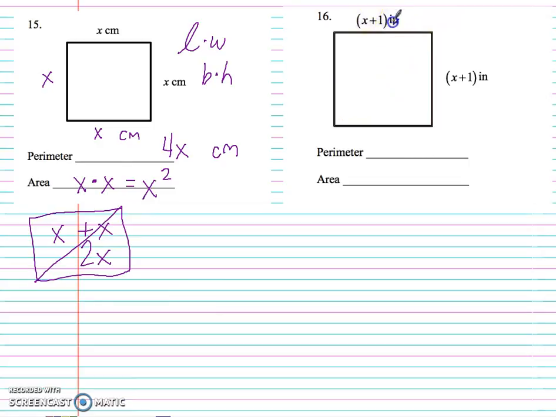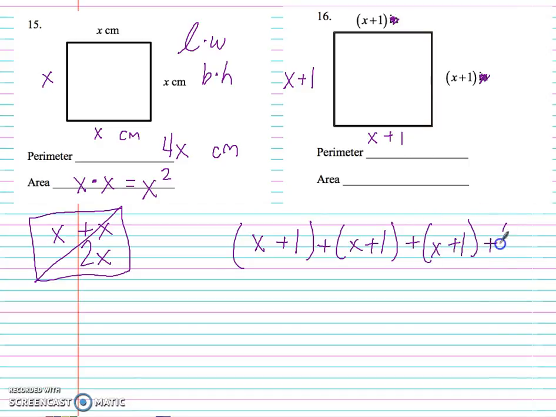And again, we can erase the inch if that's going to confuse us a little bit. So we know we're dealing with x plus 1 and x plus 1. So again, if it's a square, all of the sides are the same. So I know this has to be x plus 1 as well. And I know this has to be x plus 1. So let's actually write this one out. So I have (x plus 1), I'll use my parentheses, plus (x plus 1) plus (x plus 1) plus (x plus 1).